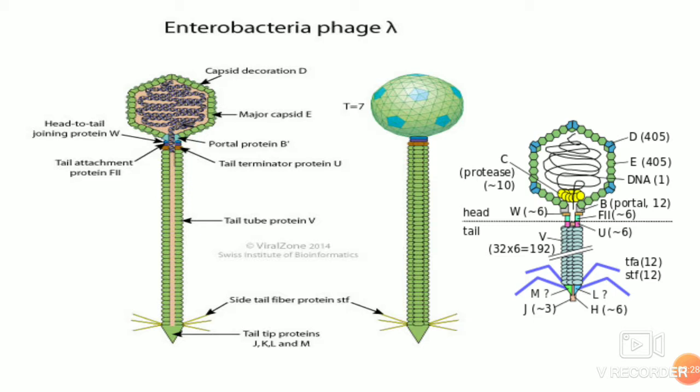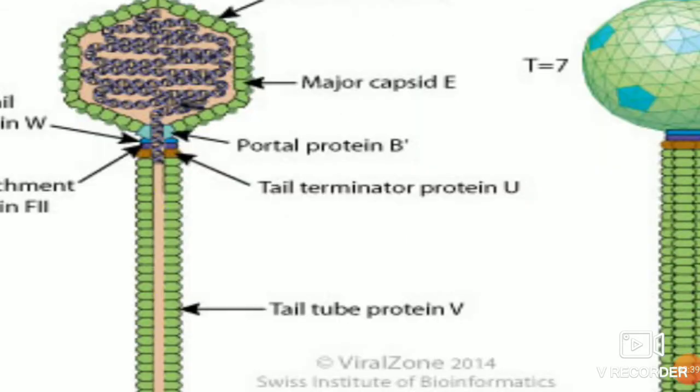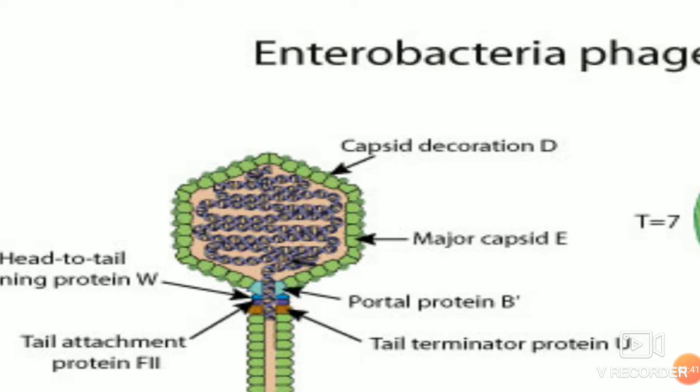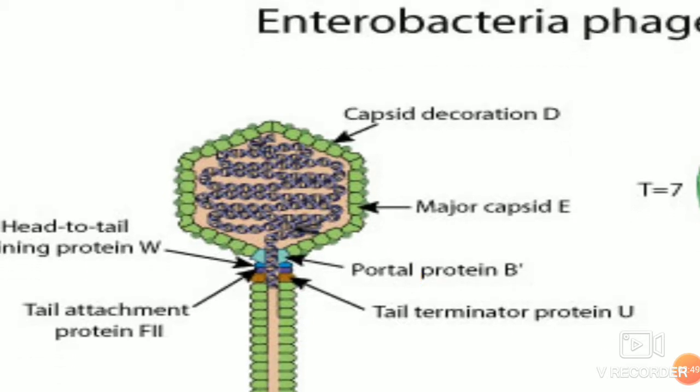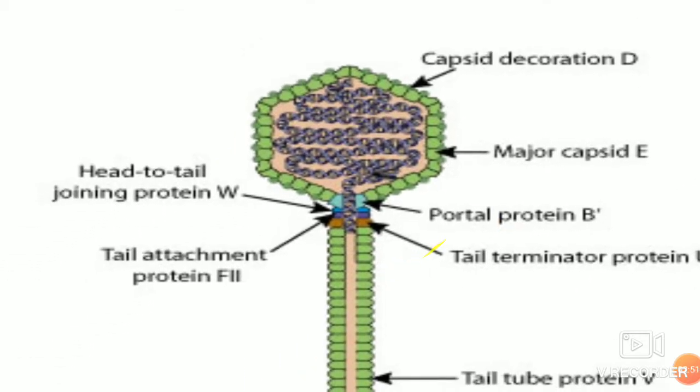So, the structure of the phage consists of a head, and then the tail, and the spikes or tail fibers. The head is the capsid, decorated by D protein, and then you have the major capsid E protein also. Inside that head is the nucleic acid, the double stranded DNA of the phage.